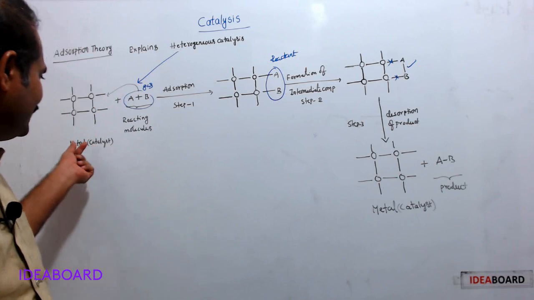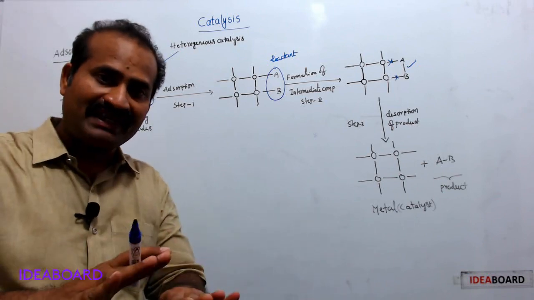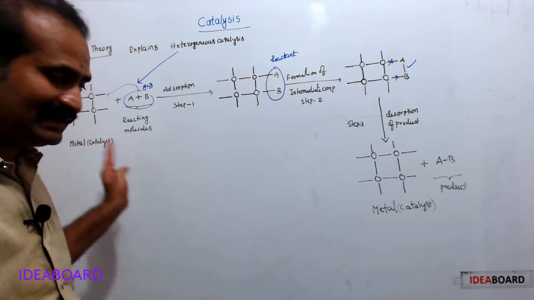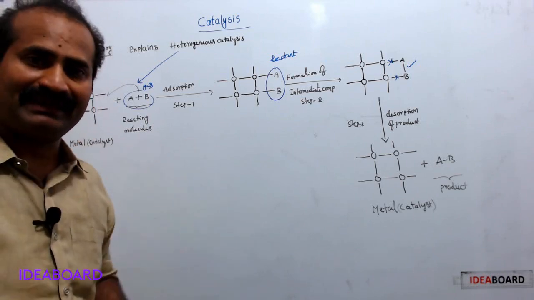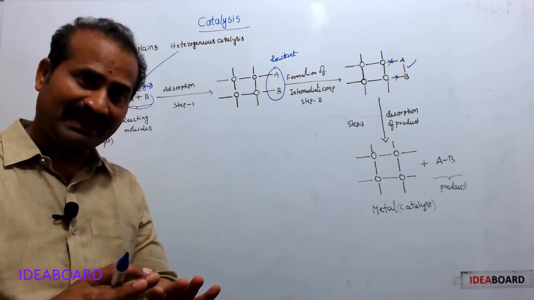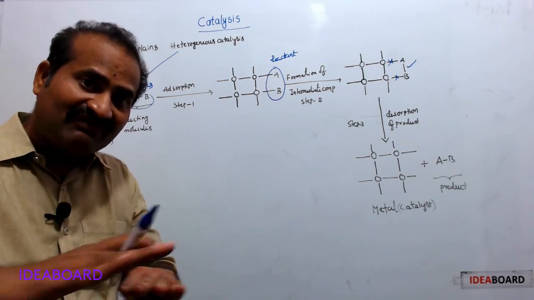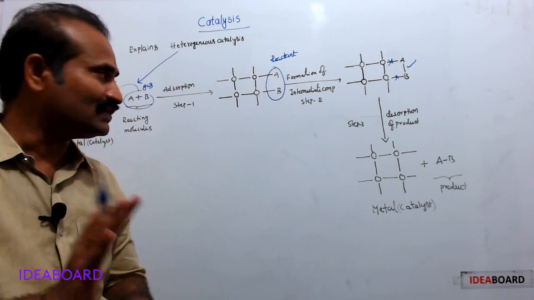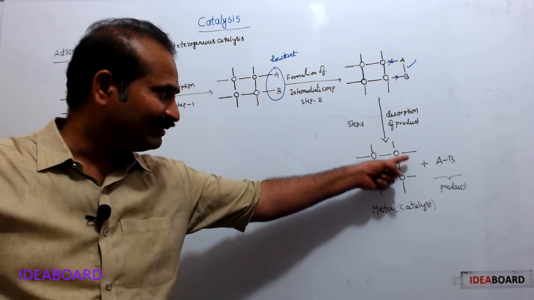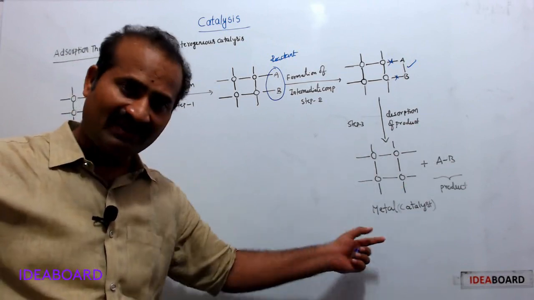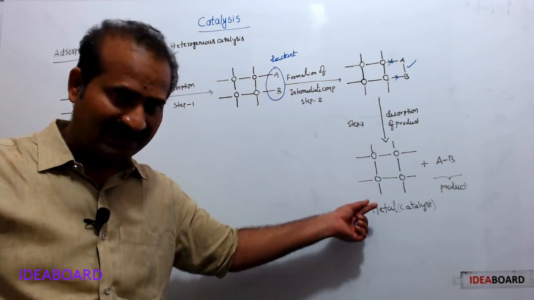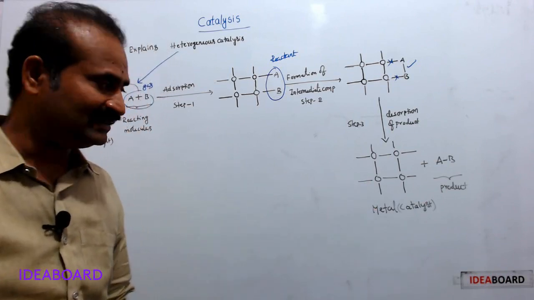Here, what is the role played by the metal surface? It provides a platform for a chemical reaction. Over the metal surface, the chemical reaction takes place. So at the end of the chemical reaction, the metal is again formed. Therefore, it is not consumed. The catalyst is not consumed during the course of the reaction.